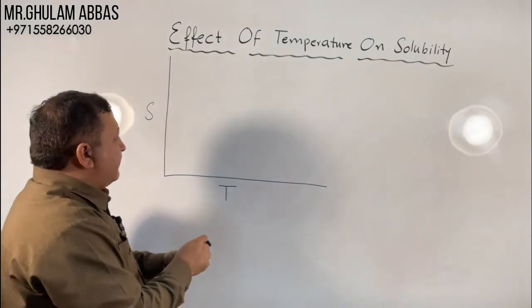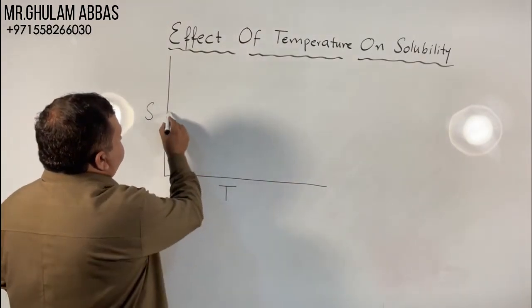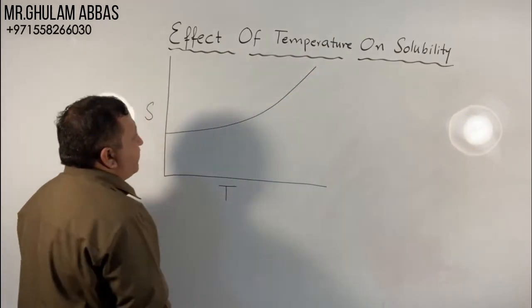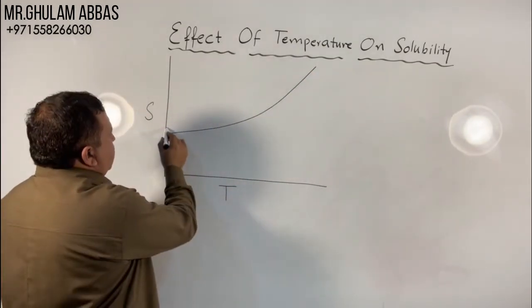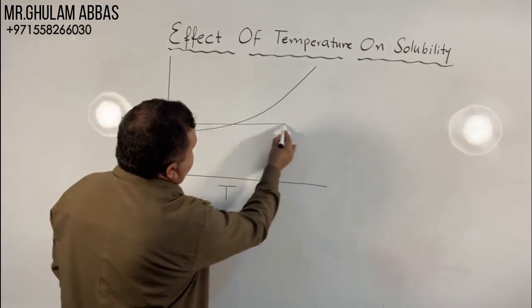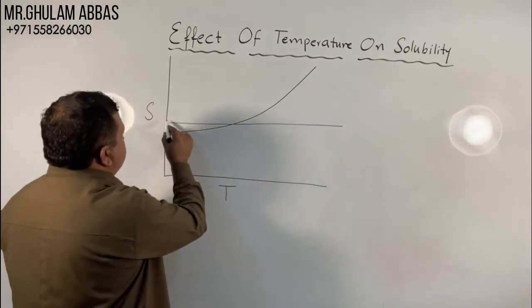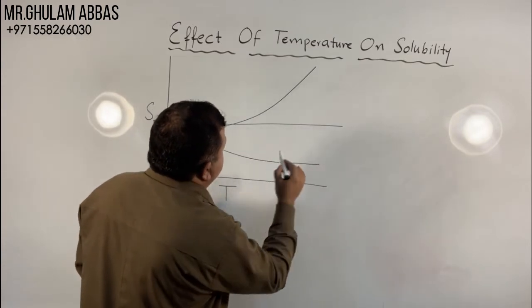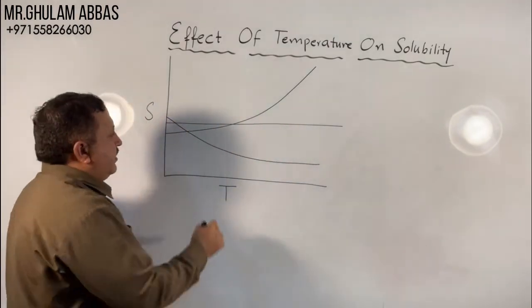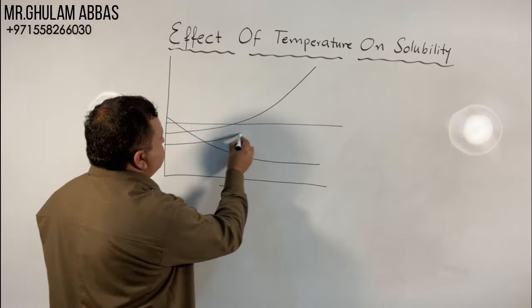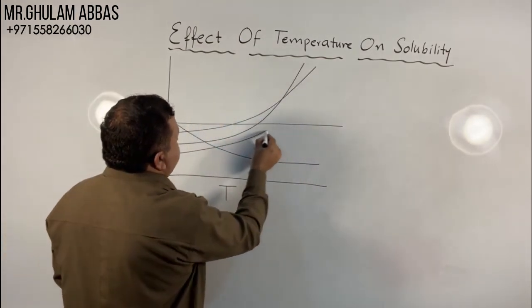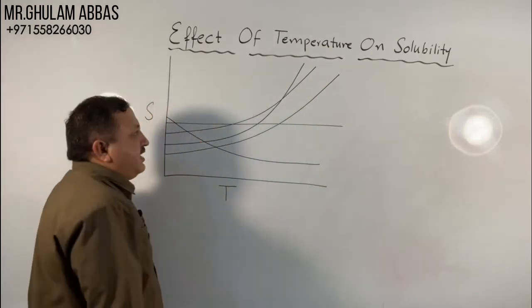The solubility of some substances increases with increase in temperature. The solubility of some substances remains the same. The solubility of some substances decreases with the increase in temperature. But most of the substances show an increase in solubility with increase in temperature.